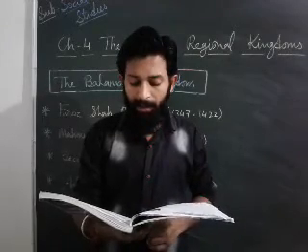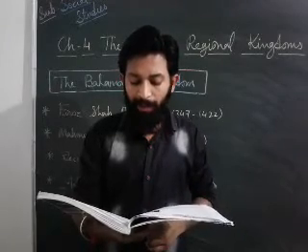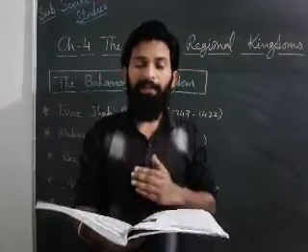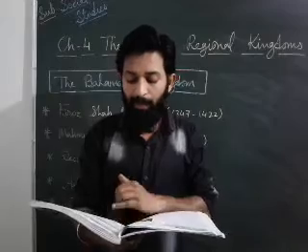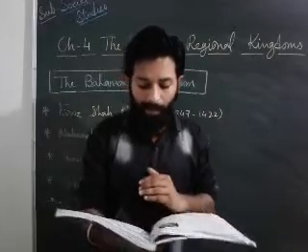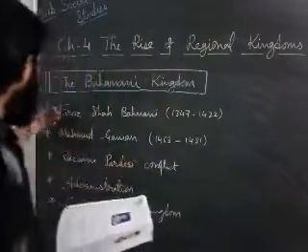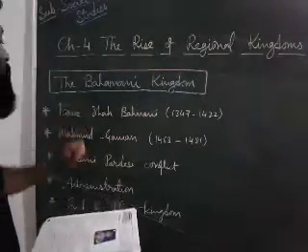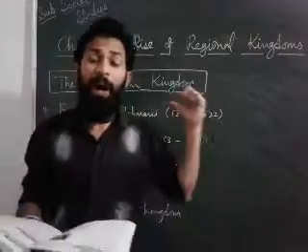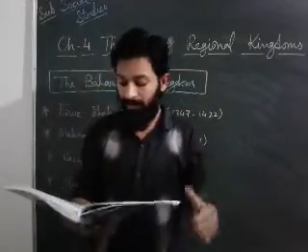Firoz Shah Bahamani and Mahmud Gawan were the most powerful people in the kingdom. If anyone asks you who the powerful rulers of the Bahamani Kingdom were, you can say Firoz Shah Bahamani and Mahmud Gawan. I wrote their names here. They ruled about 180 years.